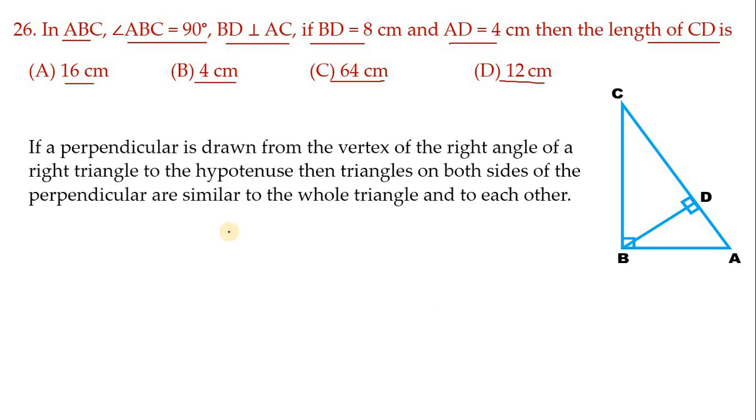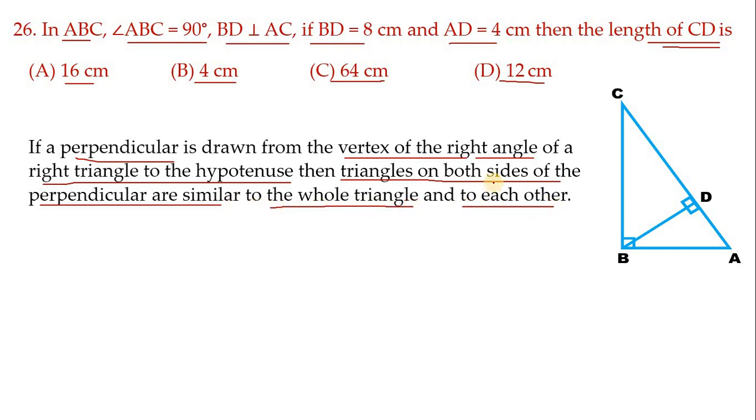To find the length of CD, we have to use this theorem statement. If a perpendicular is drawn from the vertex of the right angle of a right triangle to the hypotenuse, then the triangles on both sides of the perpendicular are similar to the whole triangle and to each other.